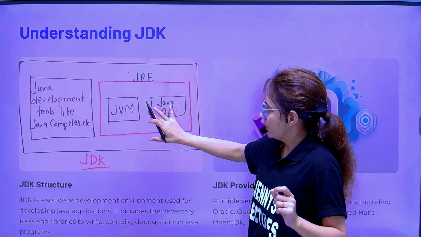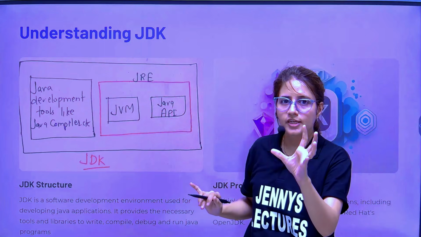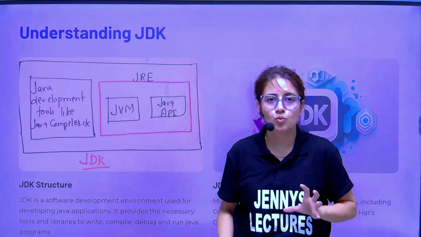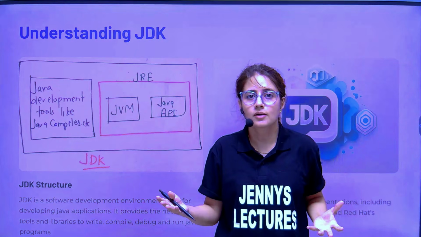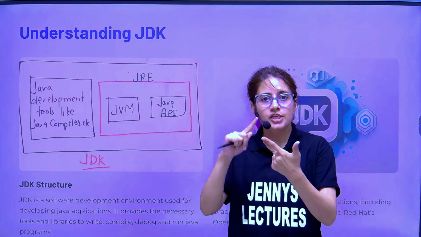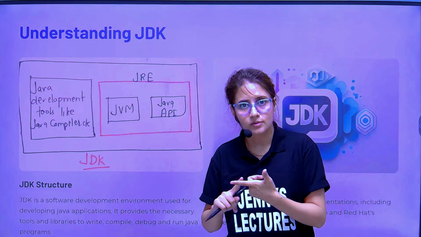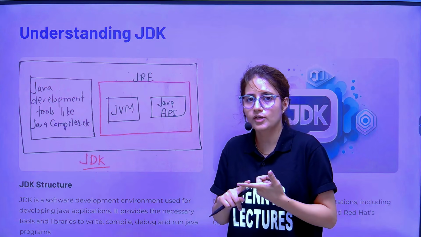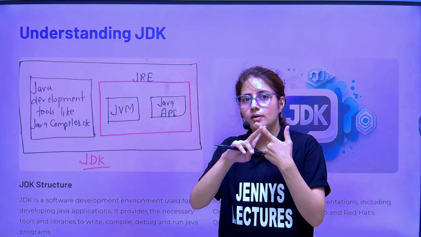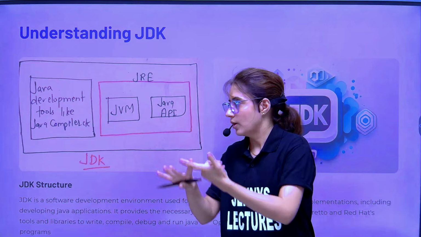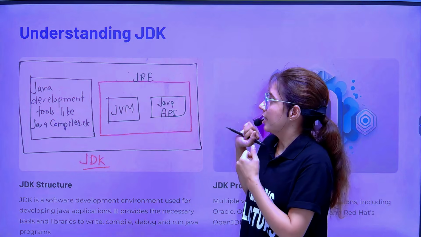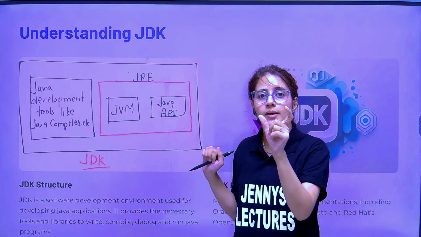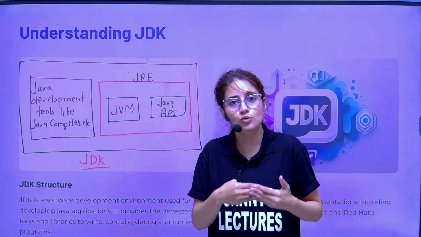Now, what does JDK contain? In JDK we have development tools like the Java compiler and debugger. We have the JVM, Java Virtual Machine. This is an important one. The task of the JVM, I have already told you: interpret bytecode into machine code and run it. Then there is the Java API, the core libraries that Java developers can use.